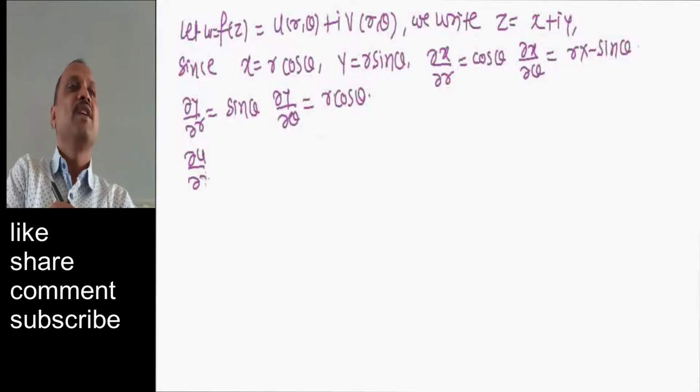We know that del u by del r equal to del u by del x into del x by del r plus del u by del y into del y by del r.